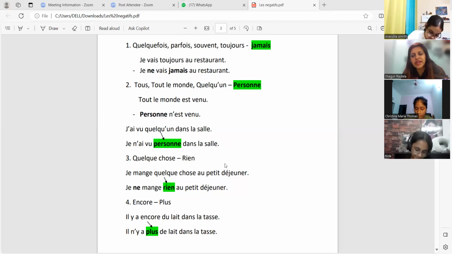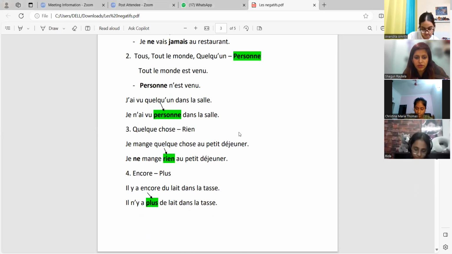Then quelque chose, the negative is rien: something and nothing. So I've made a simple sentence. I want you to try making your own sentences. Je mange quelque chose, je ne mange rien. So you can just note down the positive and the negative word. This PDF I'm going to send you, the examples you can leave right now. Try making examples on your own. Refer to my examples, but make your own, okay? Je mange quelque chose, je ne mange rien.